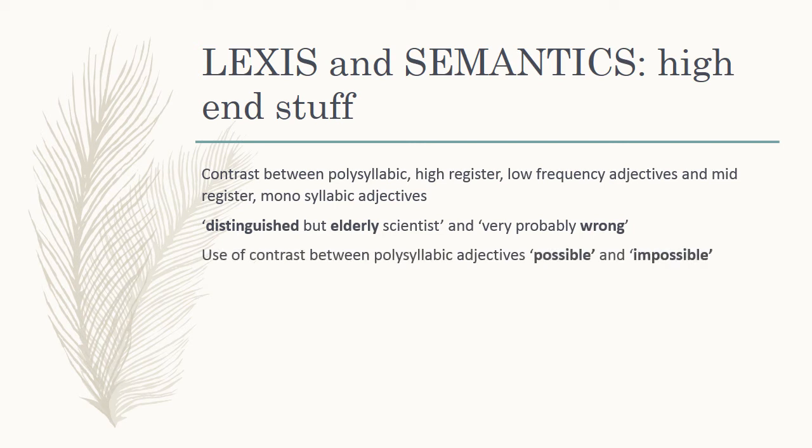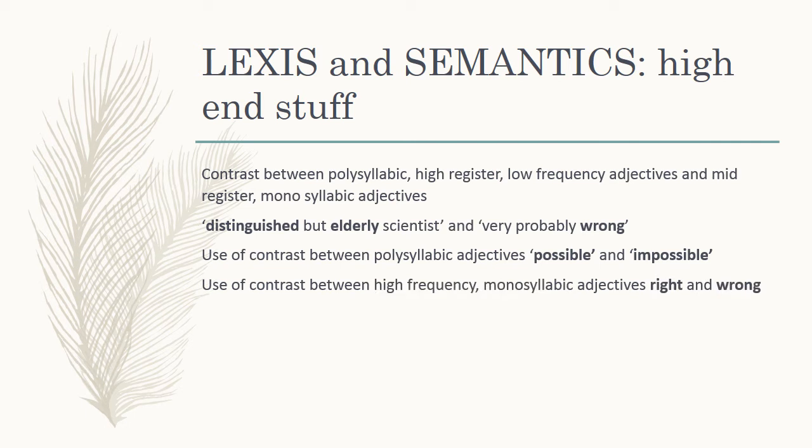We've also got a contrast between polysyllabic adjectives, possible and impossible. Clarke is creating this big opposition between the possible and the impossible, the direct opposites. So they're both adjectives, but they're the direct negation of each other. He's crafting this view of either this or that, a very direct sort of tenor to the text. The contrast between the high-frequency monosyllabic adjectives right and wrong. So overall in the whole text we're seeing big use of contrast. That's a really important semantic feature, this creation of contrast within the text.